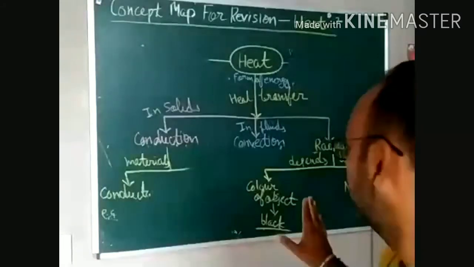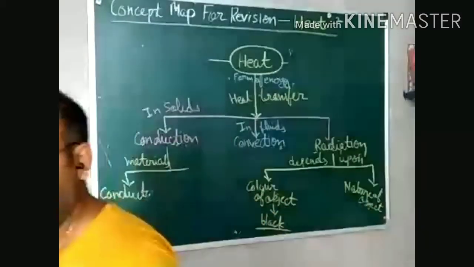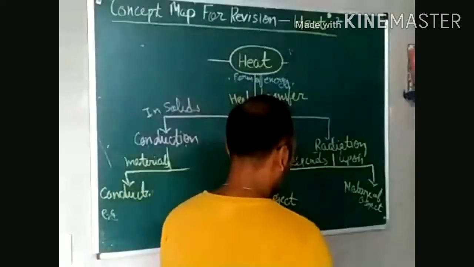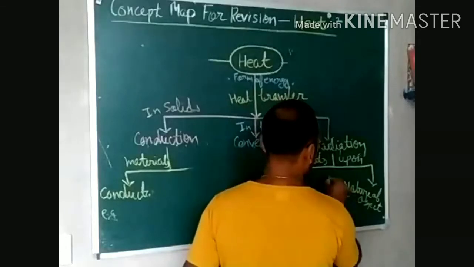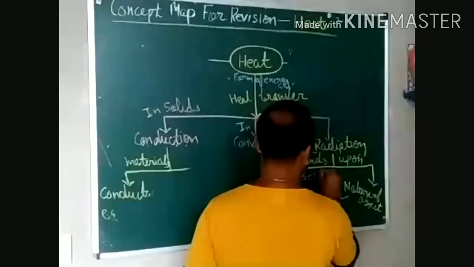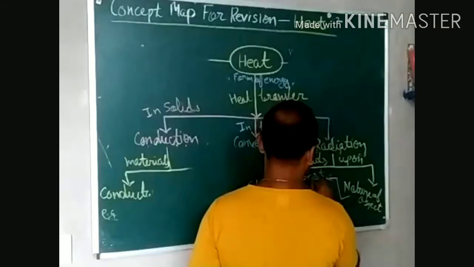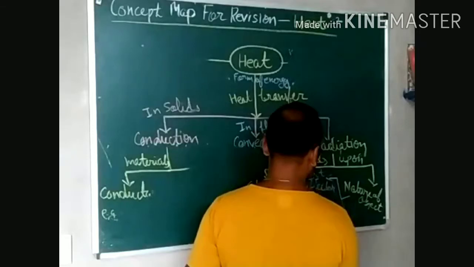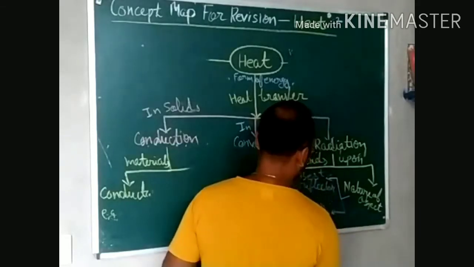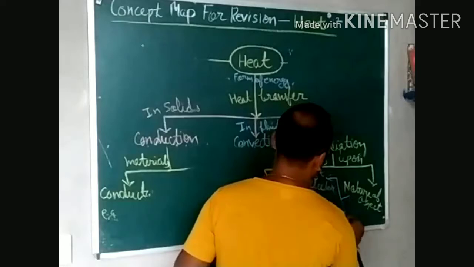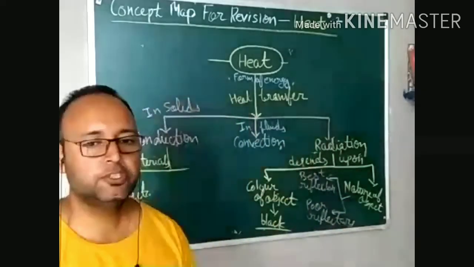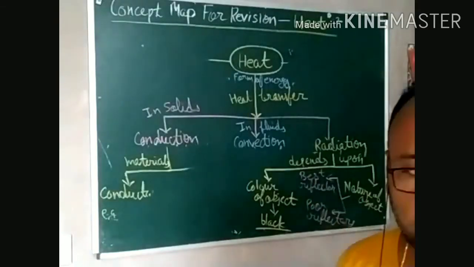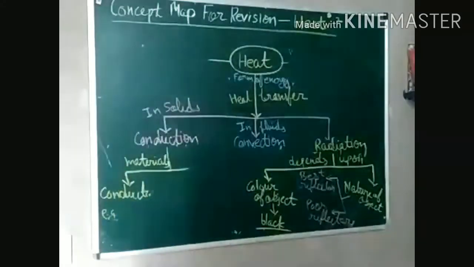So these are the nature of the object on the basis of which we can classify into two categories, that is best reflector and poor reflector. For best reflector you can mention smooth and shiny surface, and for poor reflector you can mention rough and dull surface.